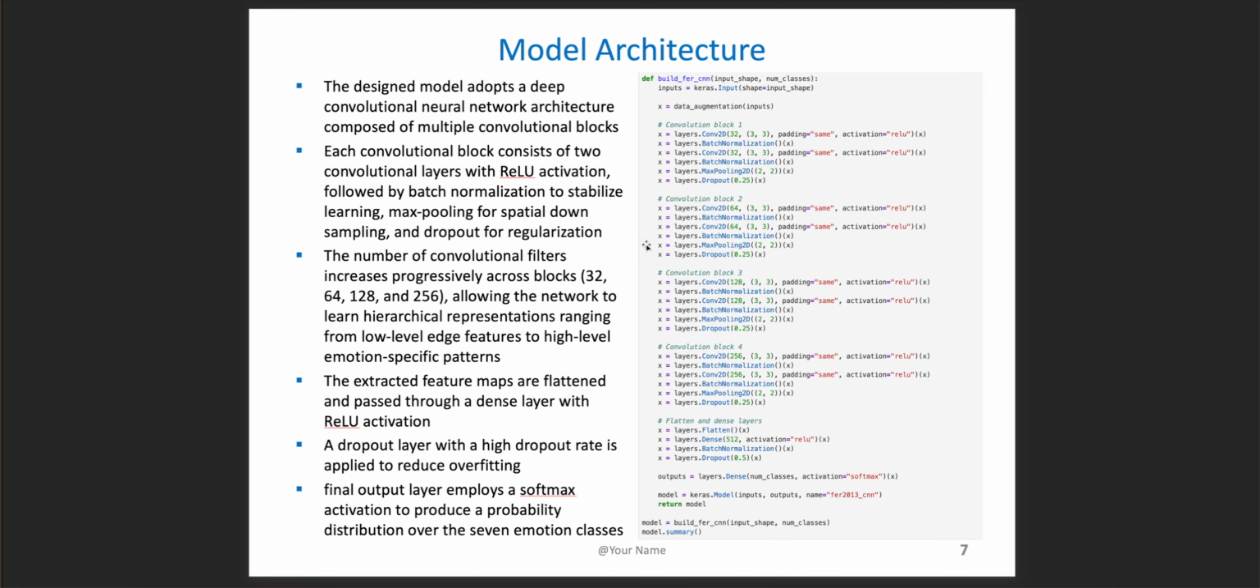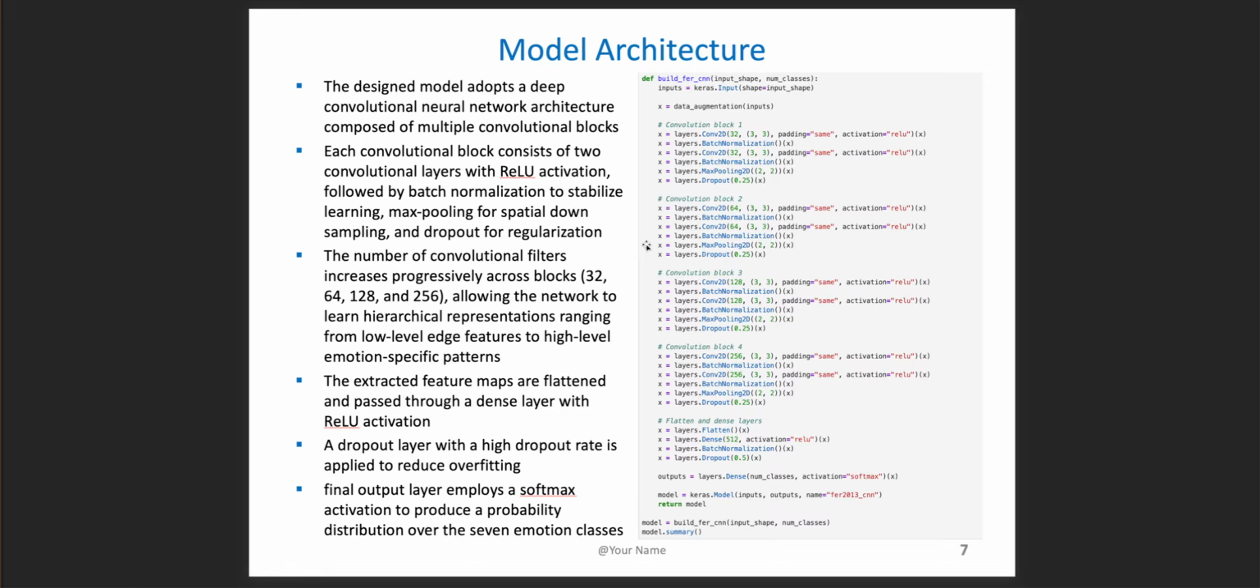Getting into the architecture, it's a CNN model. It's a deep convolutional neural network architecture composed of multiple convolutional blocks, as on your right hand side. There's block 1, block 2, block 3, and block 4, including the flatten and the dense layers. Each convolutional block consists of two convolutional layers with ReLU activation, followed by batch normalization to stabilize the learning, max pooling for spatial downsampling, and dropout for regularization.